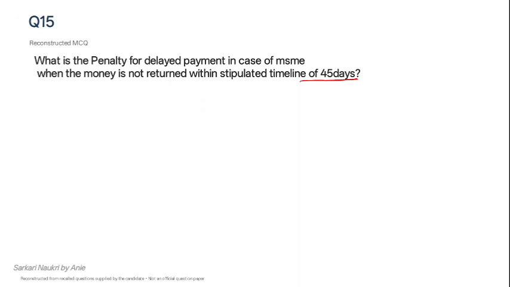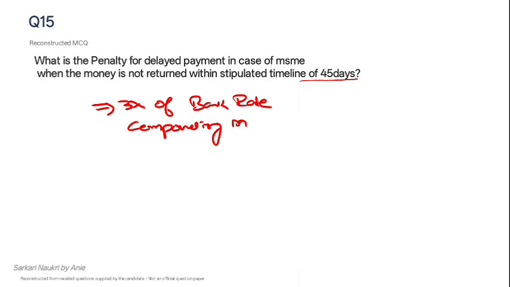If he is not returning that money within 45 days, then penalty will be charged at the rate of 3x of bank rate, and it will be compounding monthly.